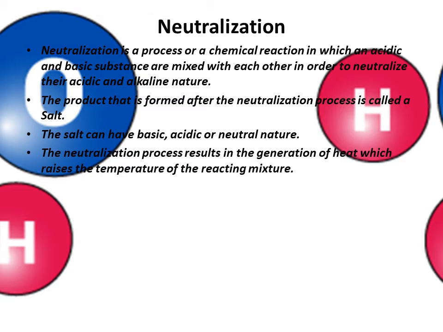The neutralization process results in the generation of heat, which raises the temperature of the reacting mixture. In the neutralization process, heat is evolved, so the reacting mixture temperature will be raised because of the generation of heat.